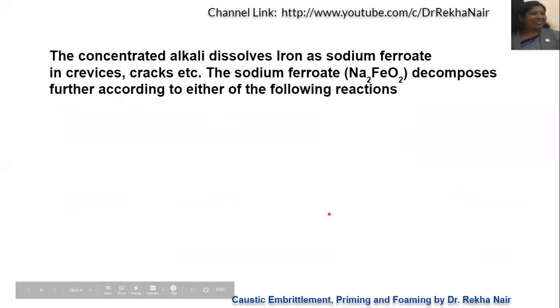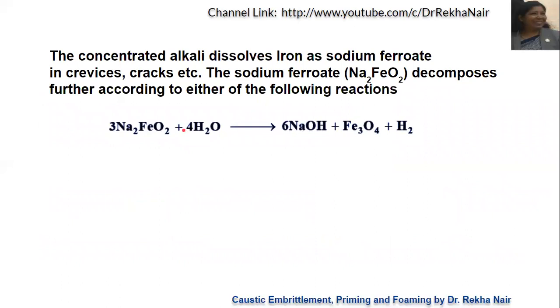The concentrated alkali dissolves iron. See what reactions are taking place. Iron will react with sodium hydroxide in the presence of water to form sodium ferroate.